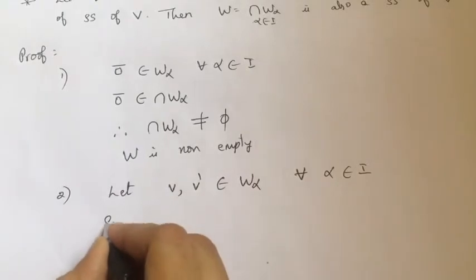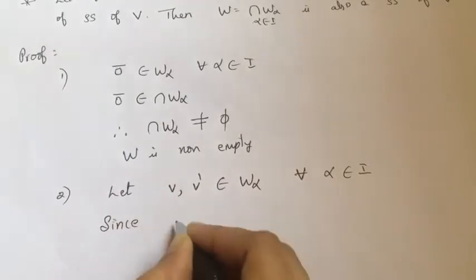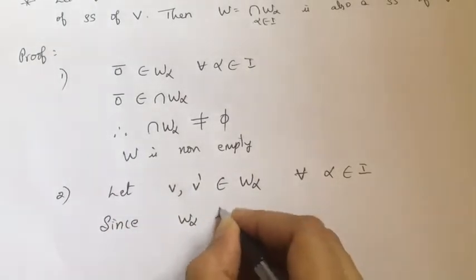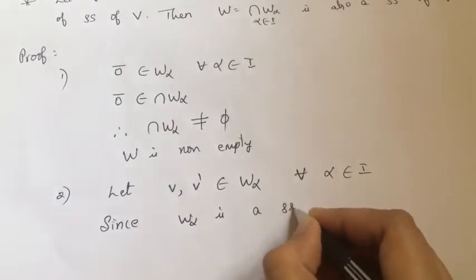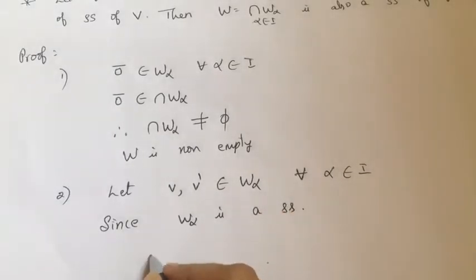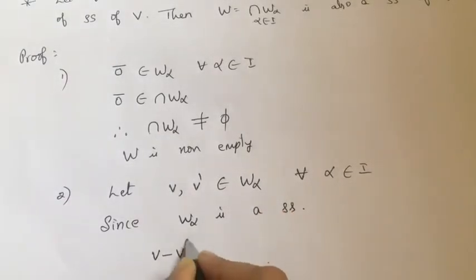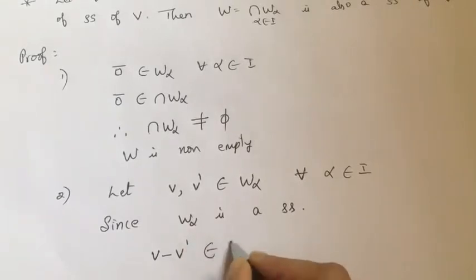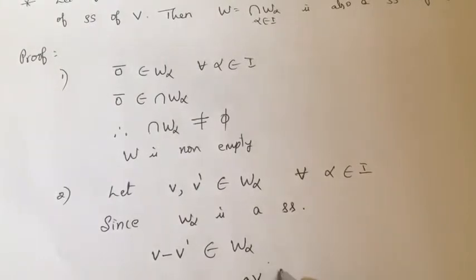Since I know that W alpha is a subspace, vector V minus V dash belongs to W alpha, and for any scalar a belonging to F, aV belongs to W alpha.